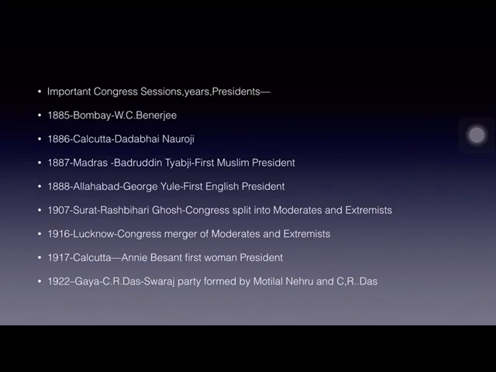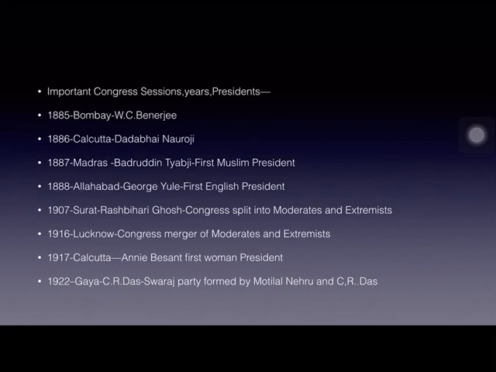And in 1907, this is the most important session. This one and the next one are the two most important sessions. 1907, it was held in Surat, and Rash Bihari Ghosh was the president. In this Surat Congress session, Congress split into moderates and extremists. The Congress leaders got divided into moderates and extremists. I will explain who these moderates and extremists are.